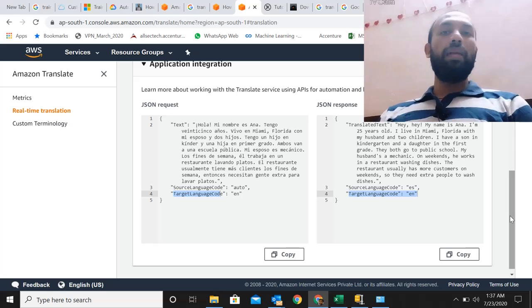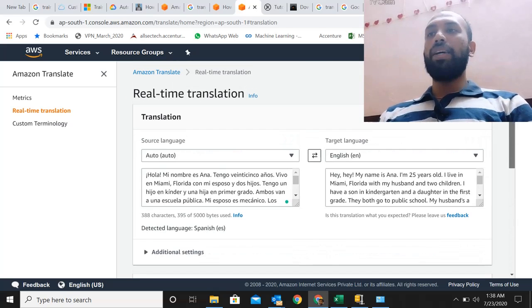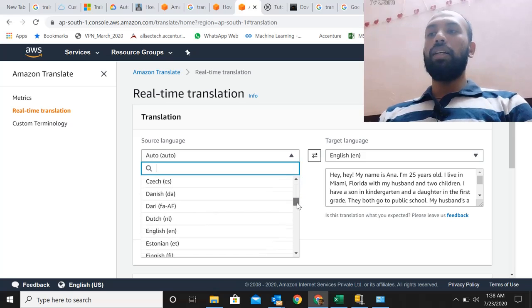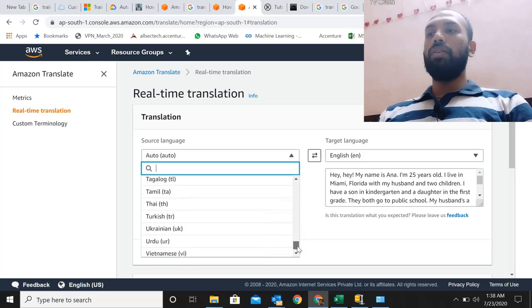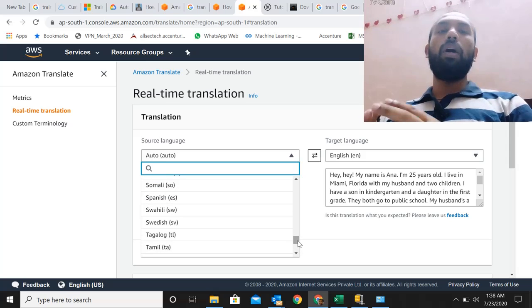So these are pre-built models that are already trained from scratch, and we don't have to do anything, right? We did not do anything here. We just came in, put in our inputs, and it gave us output because it's already trained to handle Spanish or any commonly used languages. There is a big list of languages given here, so that it can auto detect and convert, right? And let's assume that we have a language that is not in this list. How do we build our own custom models and train them so that we can use them?